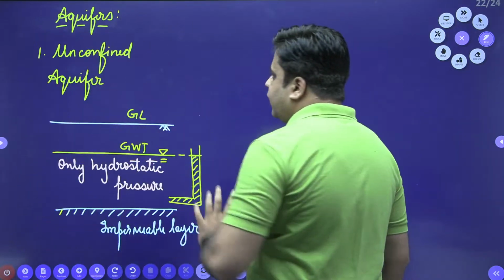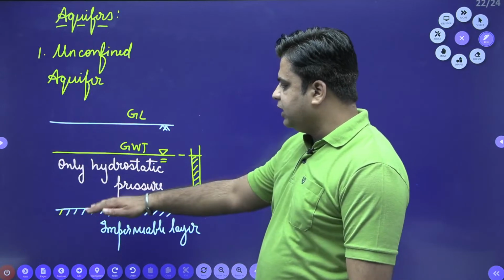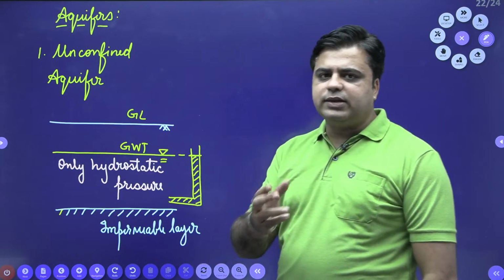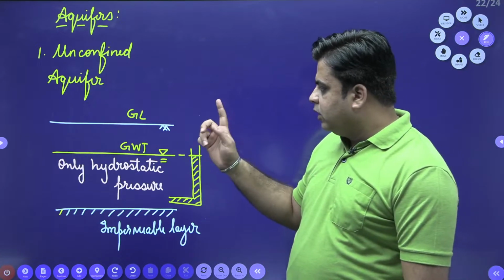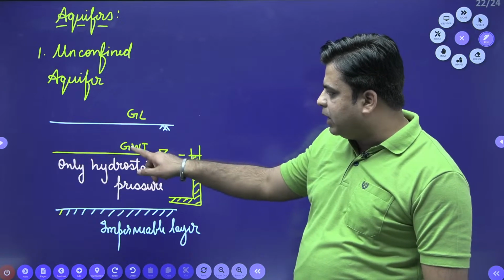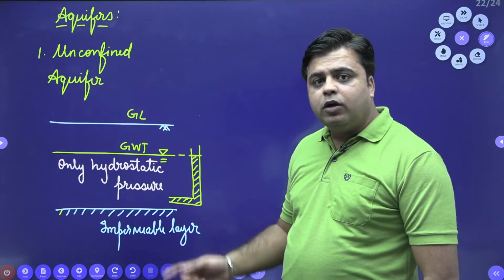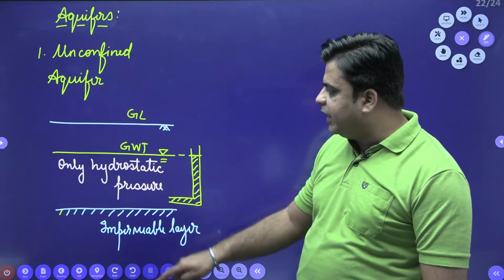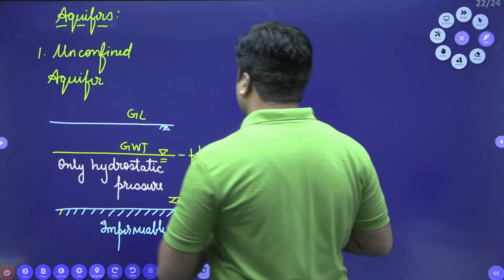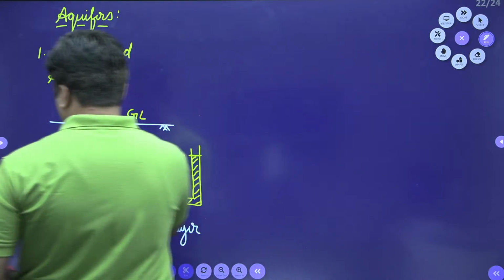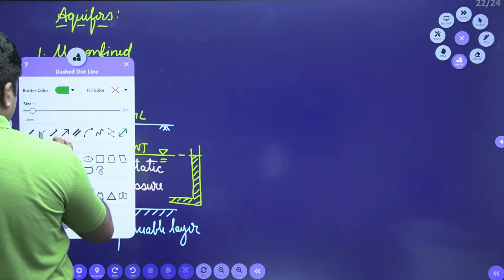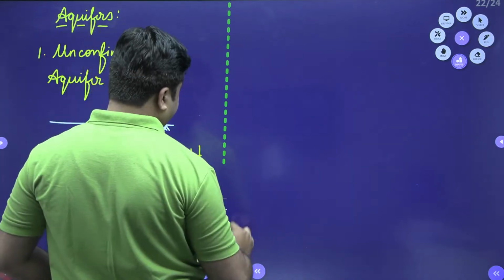The definition of an unconfined aquifer is very simple. If there is no confining layer present for the porous media, it is known as an unconfined aquifer. The upper level of saturation for this type of aquifer is marked by the groundwater table. Water present in this unconfined aquifer will only experience hydrostatic pressure. Now the next type of aquifer is known as the confined aquifer. Now you can relate this. What do you understand by confined aquifer?